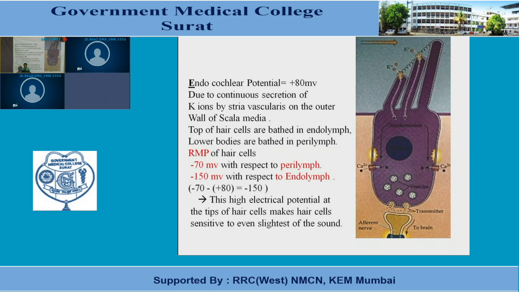Stereocilia project into the endolymph. So the tip of the hair cells is bathed with the endolymph, and the basilar membrane is permeable to perilymph. So perilymph enters through the basilar membrane and bathes the basilar portion of the hair cells. So the basilar portion of the hair cells is bathed by the perilymph, and the tip of the hair cells is projected into the scala media and bathed by the endolymph.